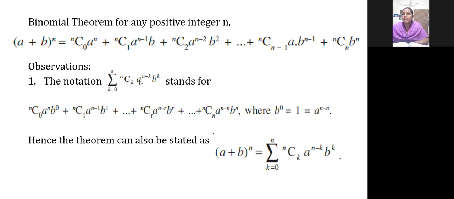Okay. Next, a power n minus k means if k is 0, n minus 0, same n, a power n. If k is 1, a power n minus 1.